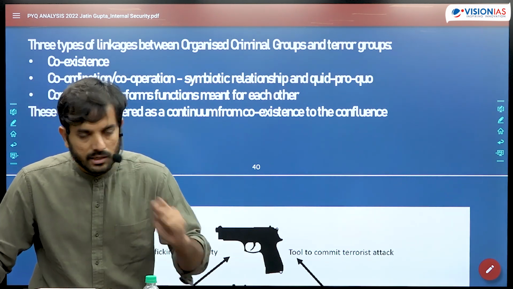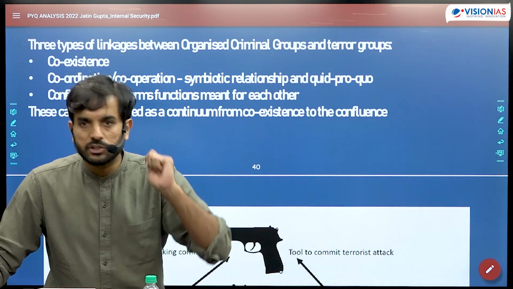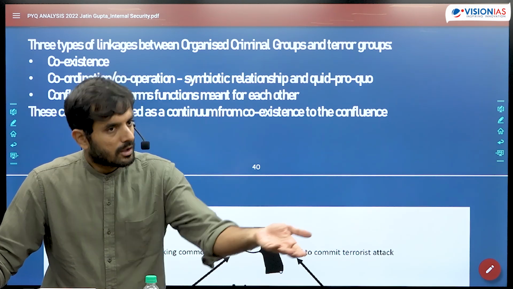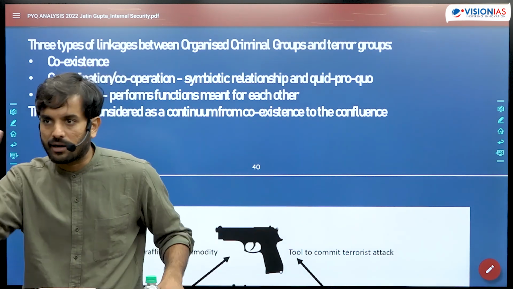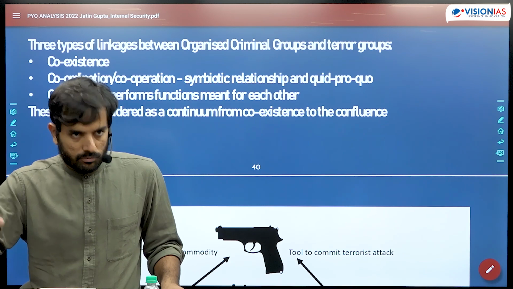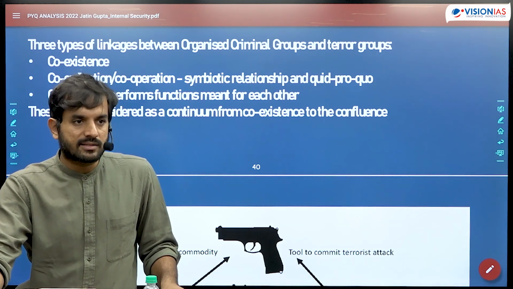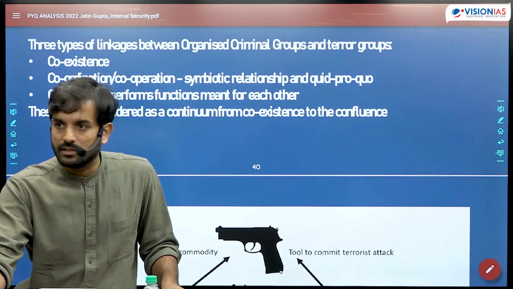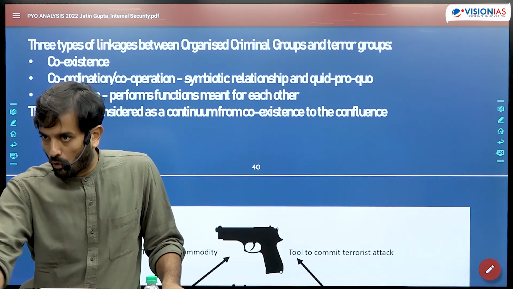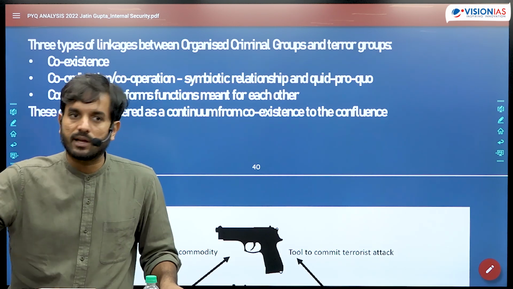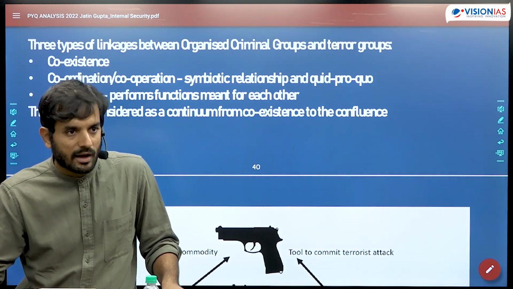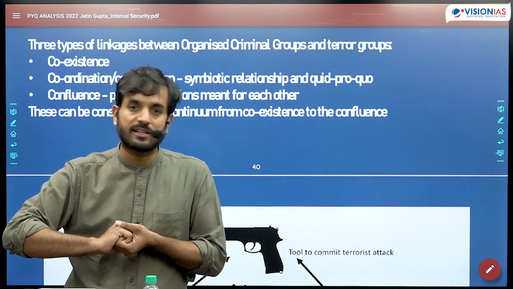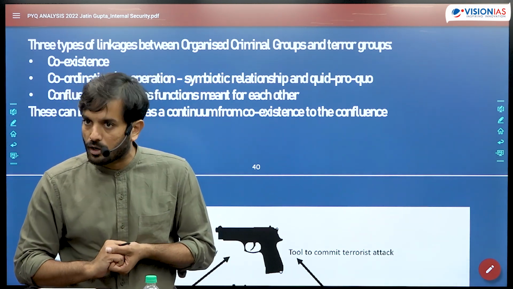You need protection, ठीक है, you give us ammunition to carry out the terror attacks. You want protection, no doubt, you give us logistics, हमें गाड़ी दे देना terror attack करने के लिए. Right? Terror groups on the other hand are telling the organized criminal groups that see boss, you have money, we want money, what will you want in return? You want to move across the border, हम तो रोज ही करते हैं, हमारा तो रोज का काम है. You want to do trafficking, we will help you do that. Right? So there is a symbiotic relationship which has been established between organized criminal groups and terror groups.